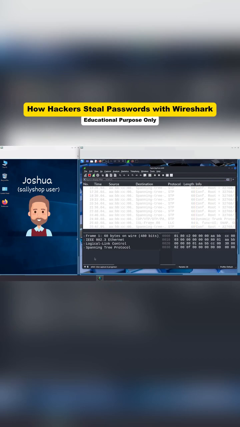Right now, it's all a mess. Hundreds of packets are scrolling by every second, STP, DTP, LLC, and dozens of other protocols all mixed together. For a beginner, it looks like chaos. But Kim knows exactly what he's looking for. He is only interested in HTTP traffic, because it is the unencrypted protocol websites use when they don't have proper security in place. So he heads to the filter bar at the top and types HTTP, and hits enter.